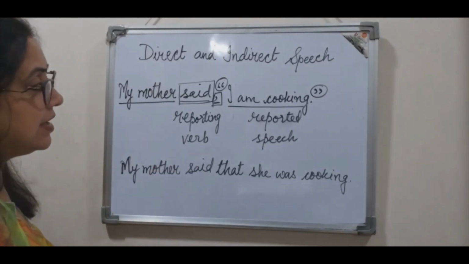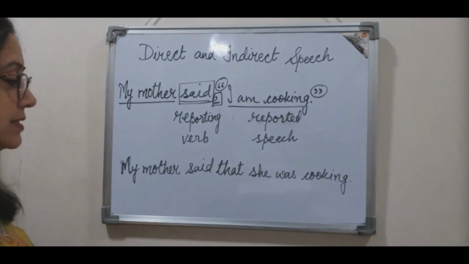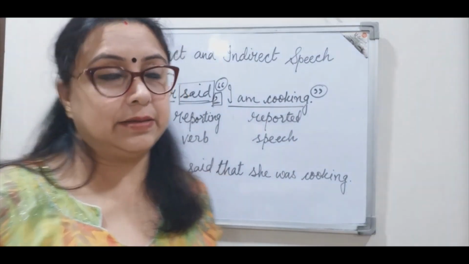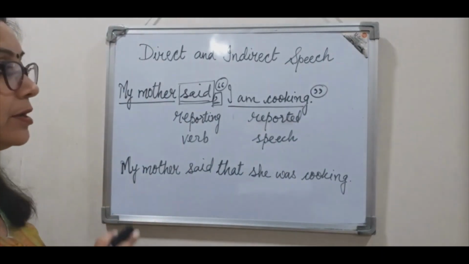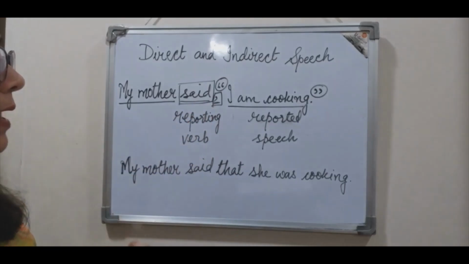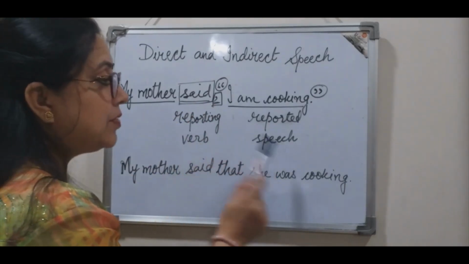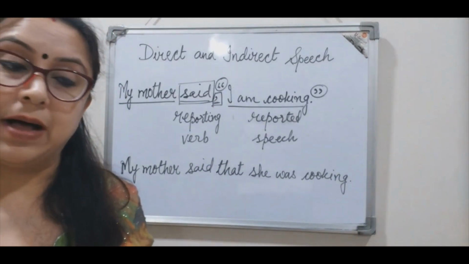First of all, see, we have nowhere used inverted commas in this sentence. So, no inverted commas are used in indirect speech. Secondly, we will not find any comma which is separating the reporting verb from the reported speech. So, here nowhere there is a comma.